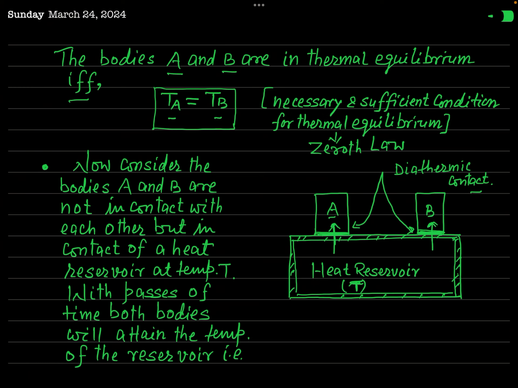Now consider the bodies A and B are not in contact with each other, as you can see in this figure, but in contact with a heat reservoir at temperature T. With passage of time, both bodies will attain the temperature of the reservoir.